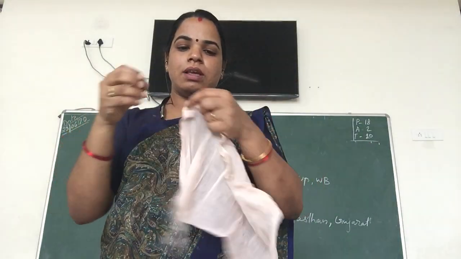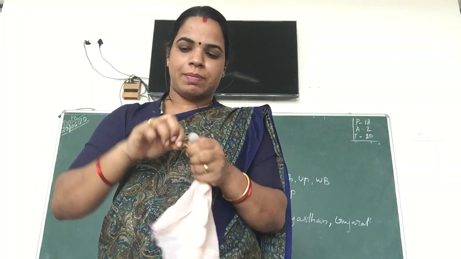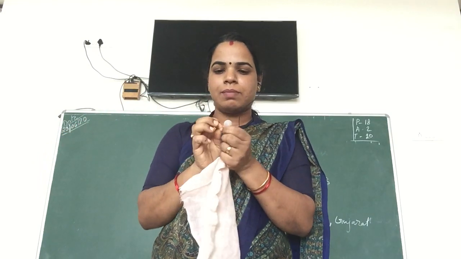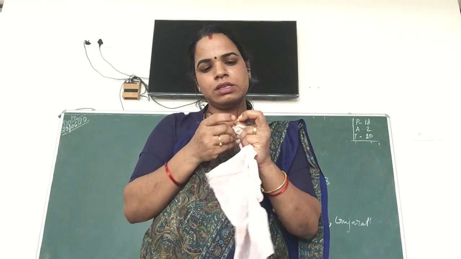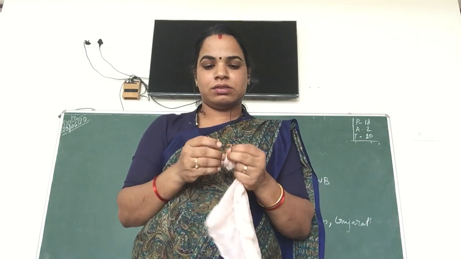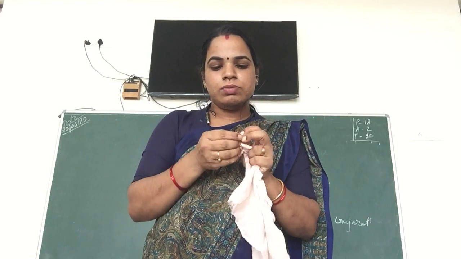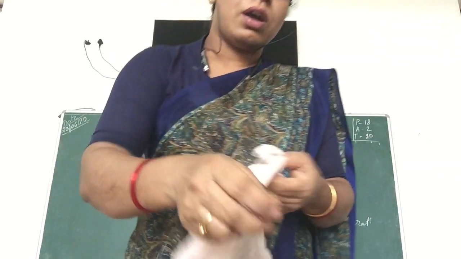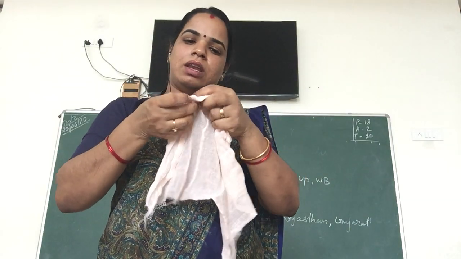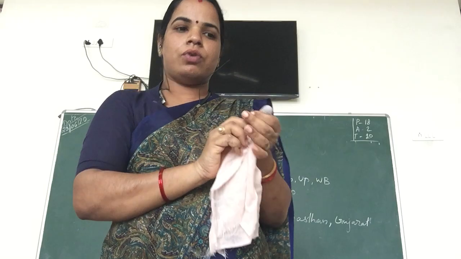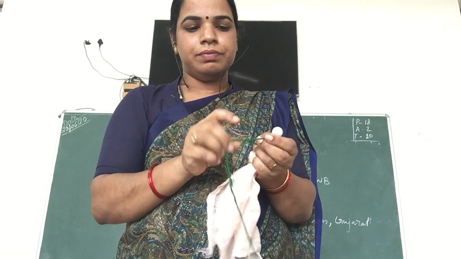First, for that purpose, we have to tie with this. If you have a rubber band, you have to use that rubber band. Like this we have to tie all of them. If you need different colors, you have to use different colors also. I have tied one here, and for the next, if we need some gap, you have to give a gap like this, that is your own wish. Then we have to tie that one.